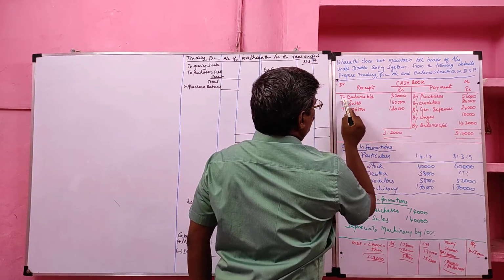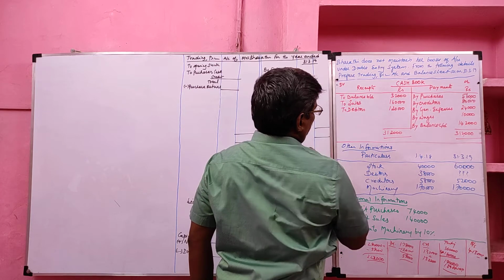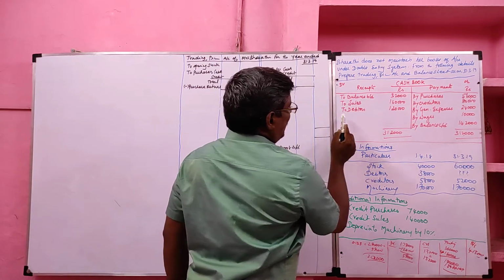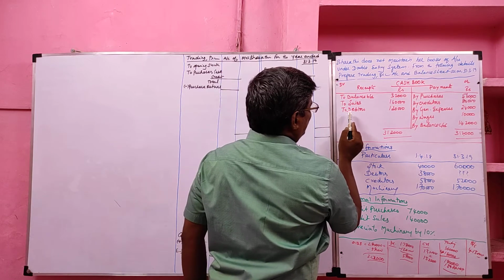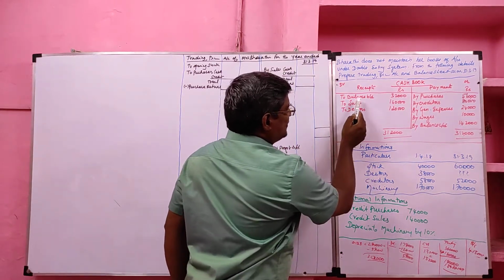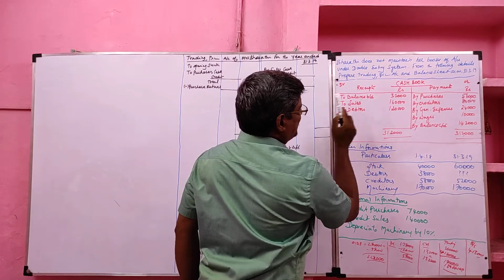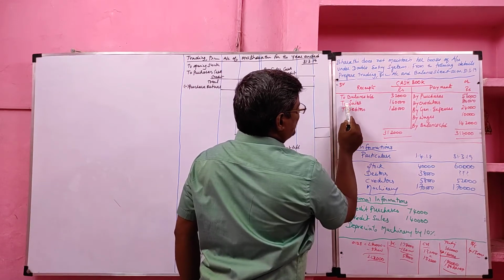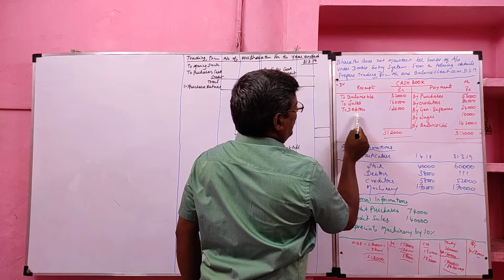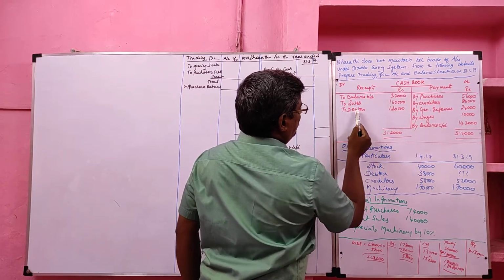On the cash book debit side, to balance BD, this is opening cash. Then to sales, this is called cash sales. Here on the debit side, to debtor is given, this is called cash received from debtor. Students, once again I am repeating: to balance BD is opening cash, to sales is cash sales, to debtor is cash received from debtor.